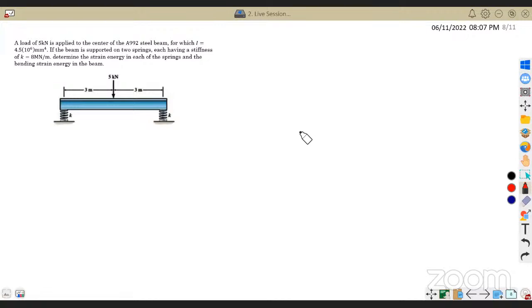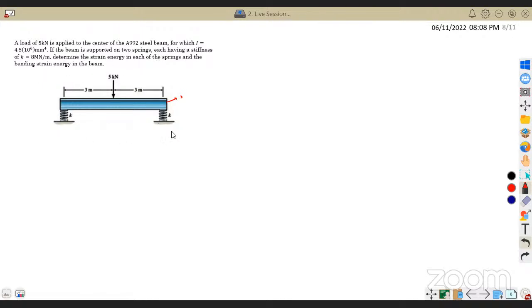Okay, but the problem is very simple. We have already done some questions related to this, so we'll start doing it. A load of 5 kilonewton is applied to the center of a steel beam, for which I is given. If the beam is supported on 2 springs, each having stiffness, determine the strain energy in each of the springs and the bending strain energy in the beam.